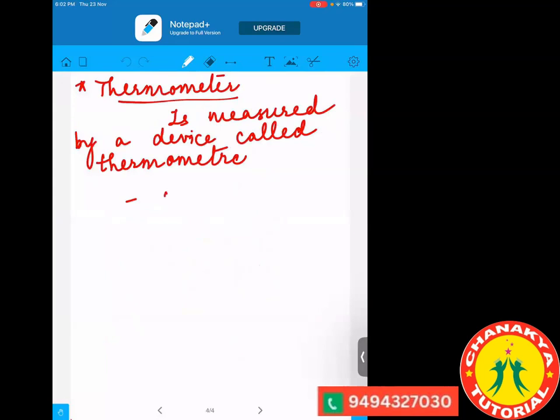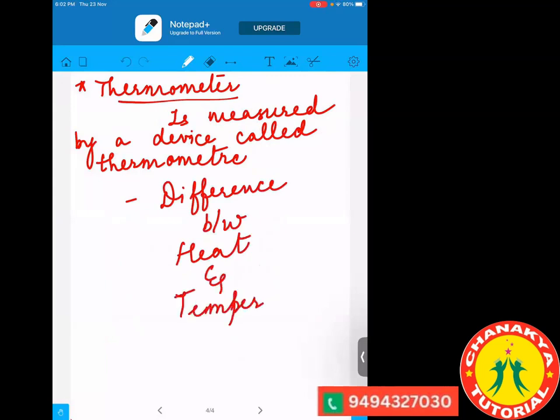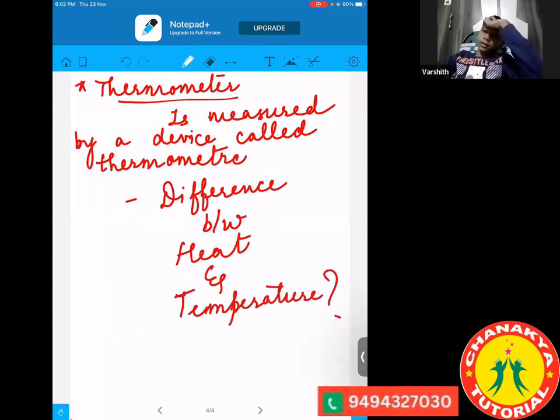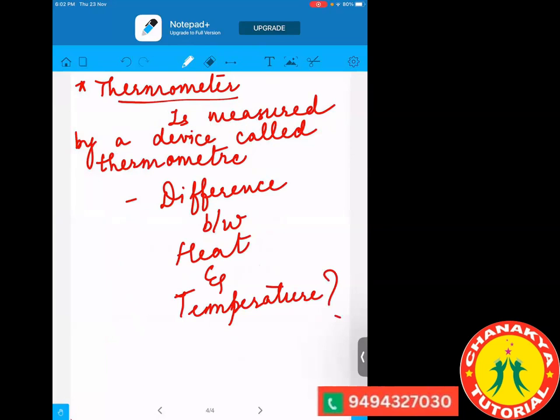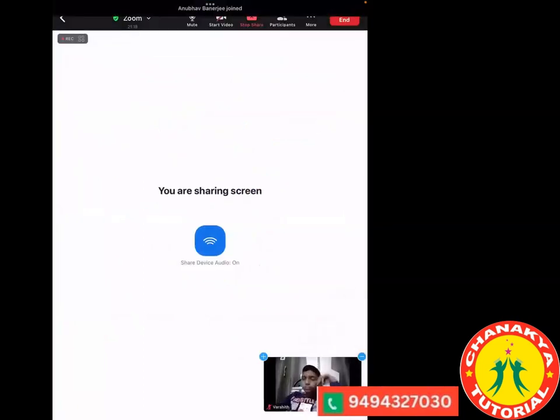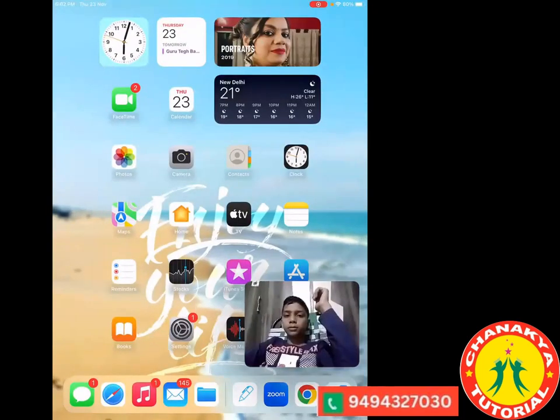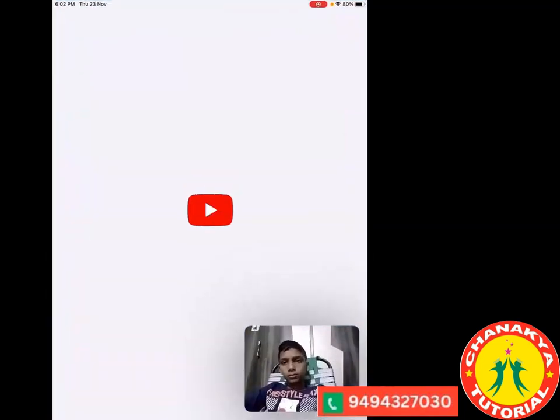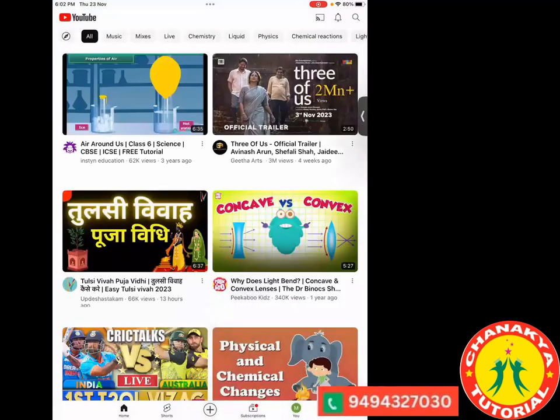Now, is there any difference between heat and temperature? Are they the same or are they different? How can you say that heat is different and temperature is different? Both are measuring the degree of hotness and coldness of a body or object, right? So okay, I'll show you a video. It will clarify whether heat and temperature are the same or different.